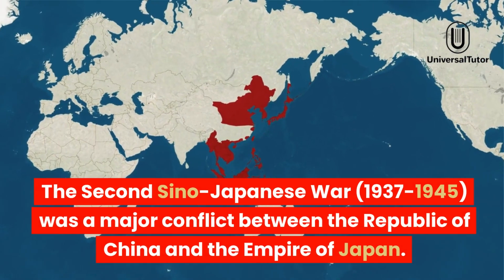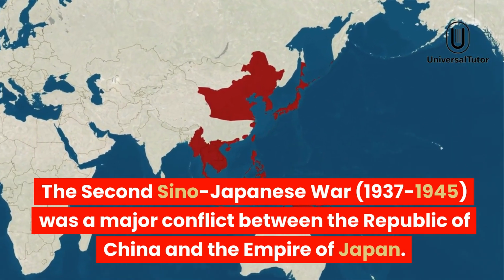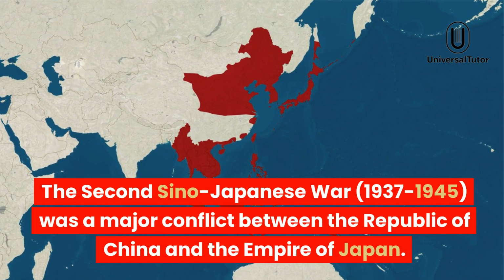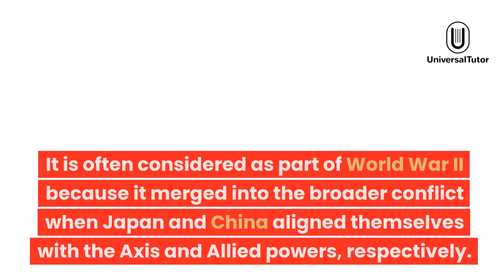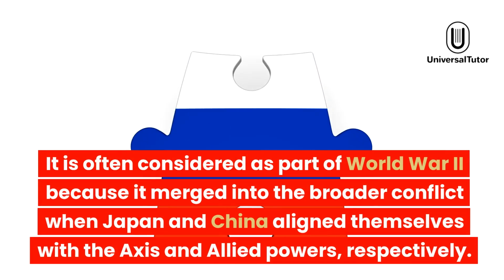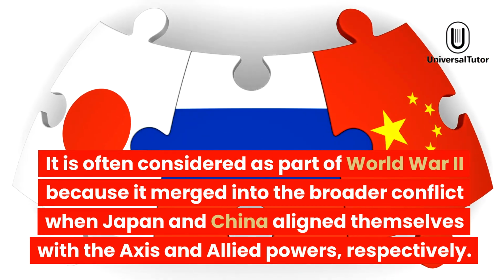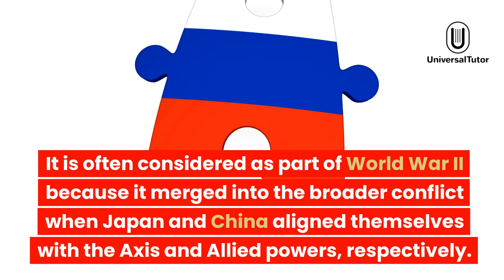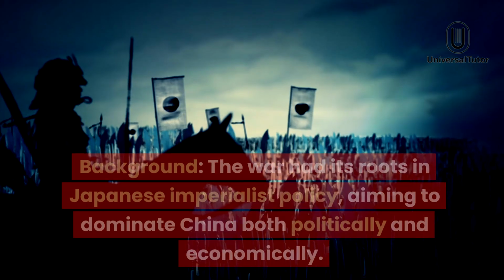The Second Sino-Japanese War, 1937-1945, was a major conflict between the Republic of China and the Empire of Japan. It is often considered part of World War II because it merged into the broader conflict when Japan and China aligned themselves with the Axis and Allied powers, respectively. Here's a brief overview.